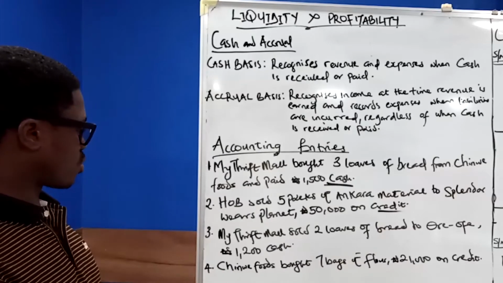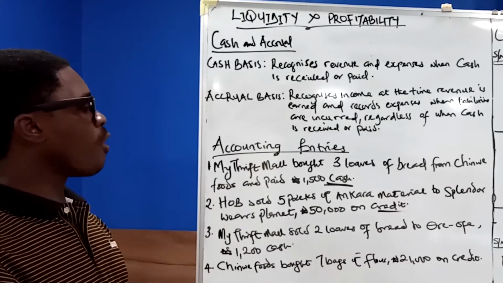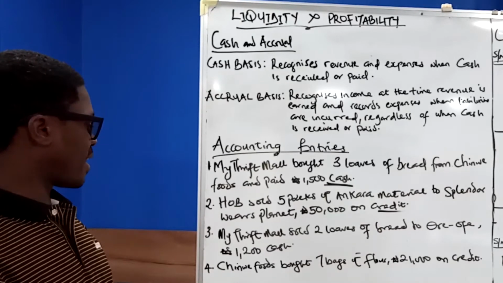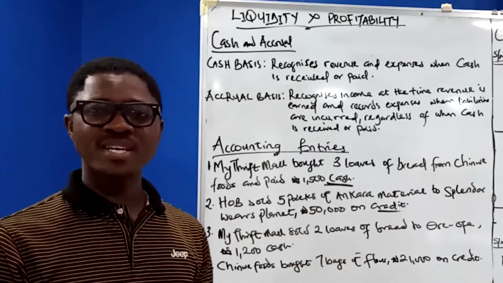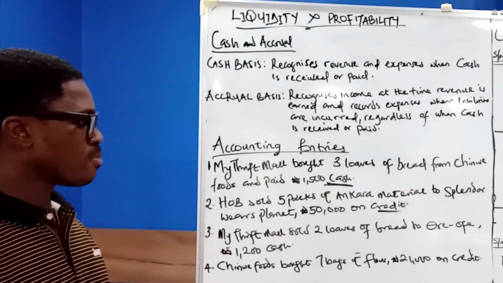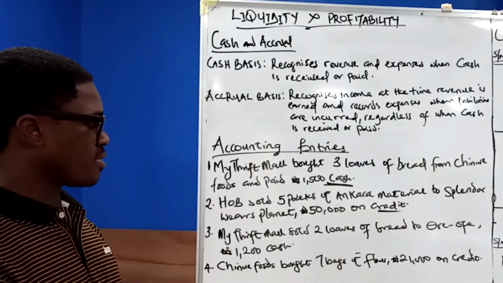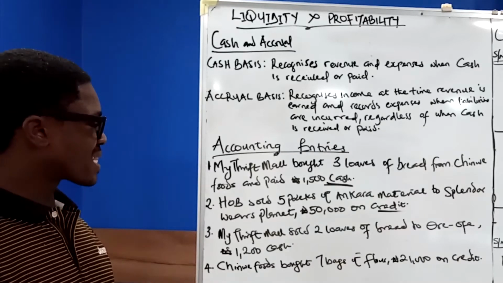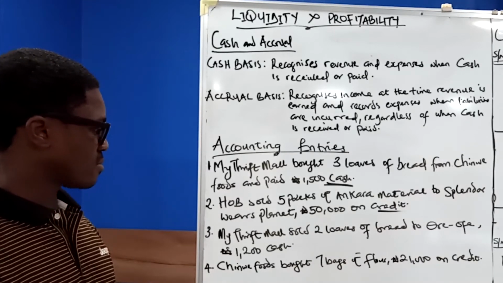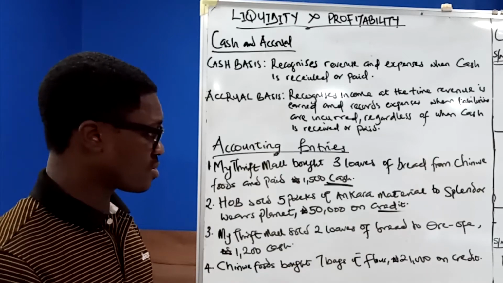Looking at the third question, My Treatment sold 2 loaves of bread to Oriofe, 1,200 naira cash.